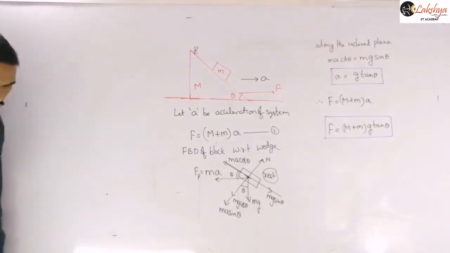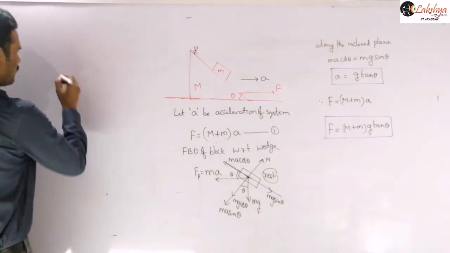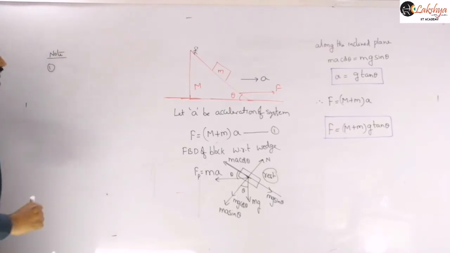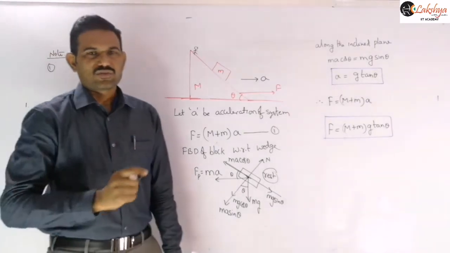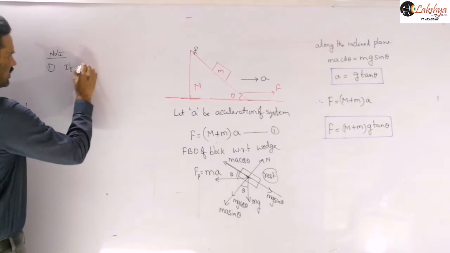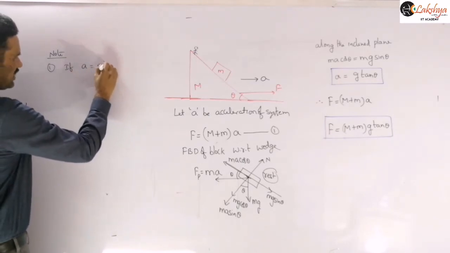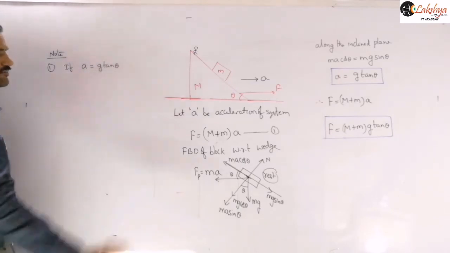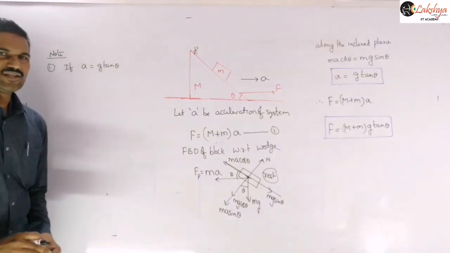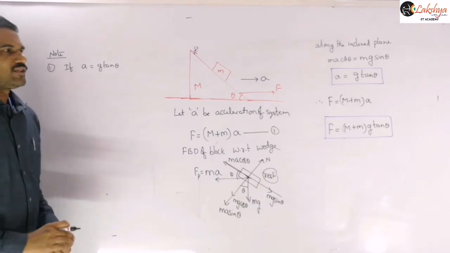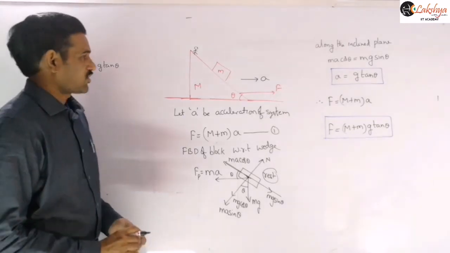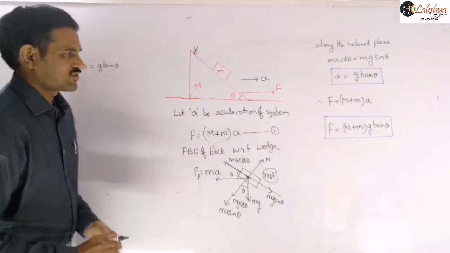So write them as a note. So write those points as a note here. So first condition: if acceleration of the wedge is a equal to g tan theta, then the block will remain at rest with respect to the wedge.